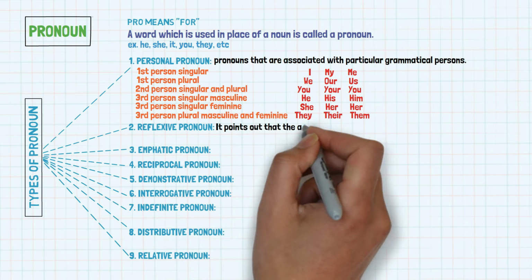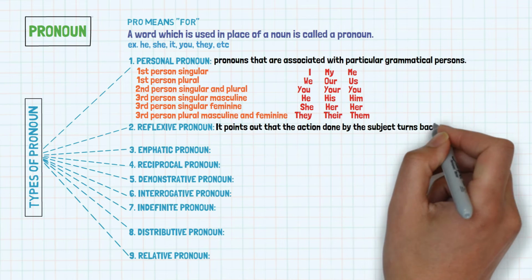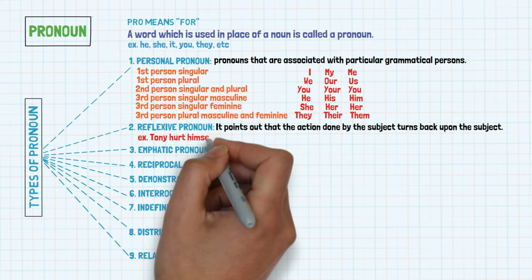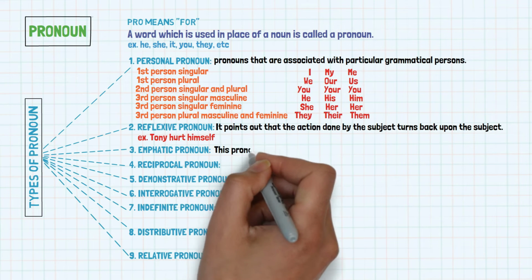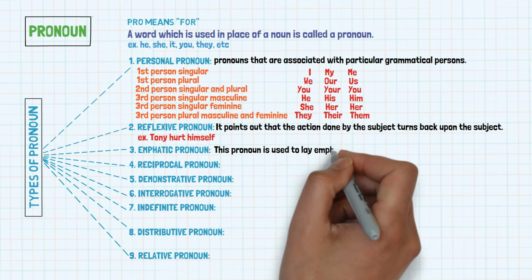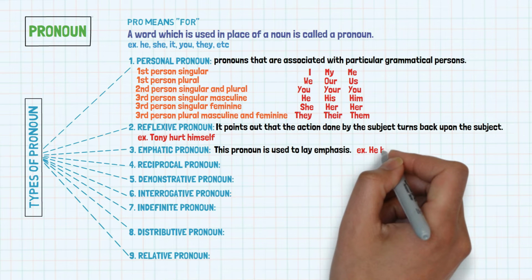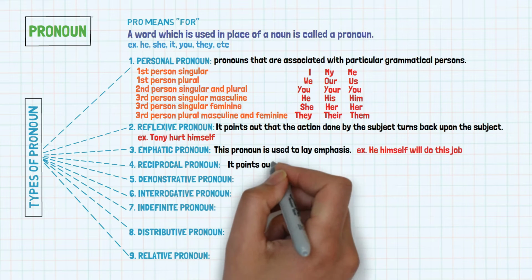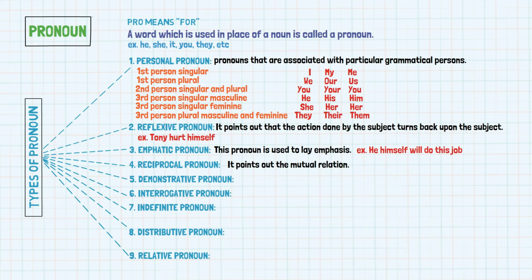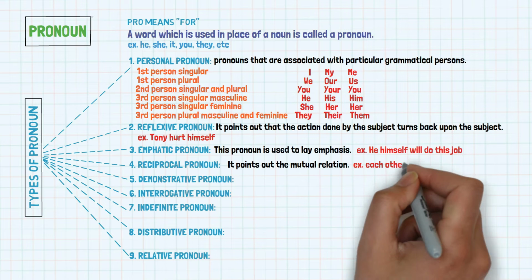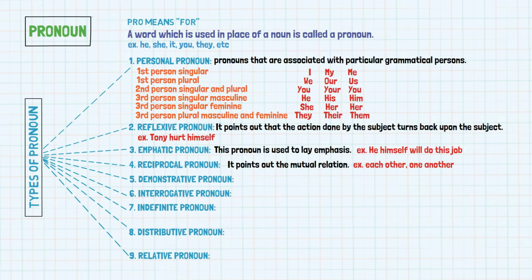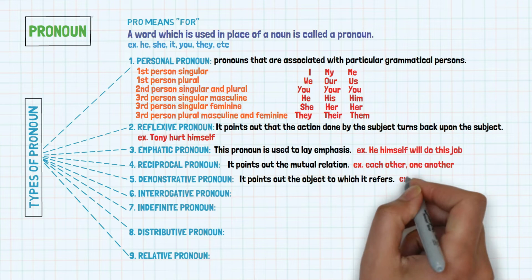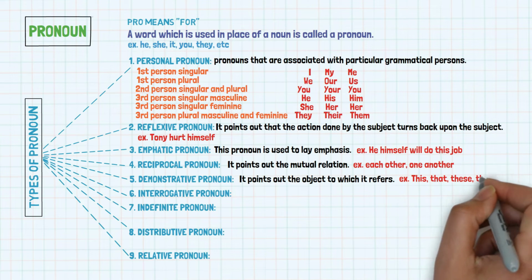Reflexive pronoun points out that the action done by the subject turns back upon the subject. For example, Tony hurt himself. Emphatic pronoun is used to lay emphasis. For example, he himself will do this job. Reciprocal pronoun points out the mutual relation. For example, each other, one another. Demonstrative pronoun points out the object to which it refers. For example, this, that, these, those.